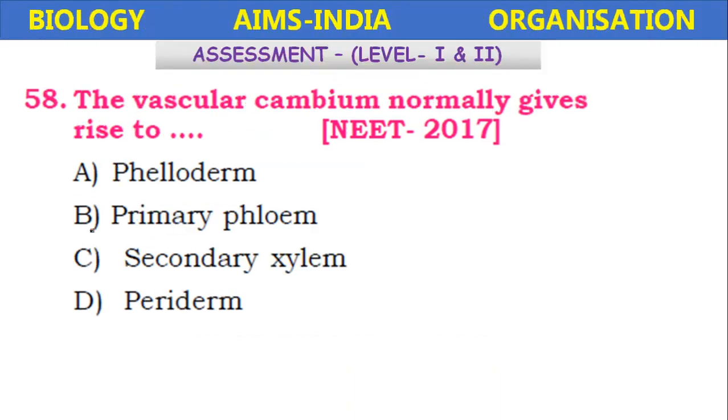The vascular cambium normally gives rise to phloderm, primary phloem, secondary xylem, periderm. So vascular cambium normally gives rise to secondary xylem and secondary phloem. Okay, so here secondary xylem is given.